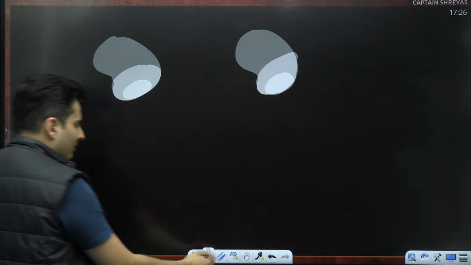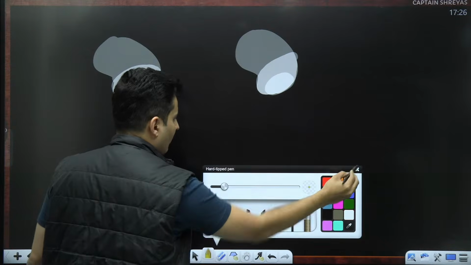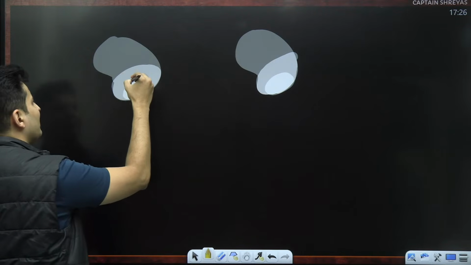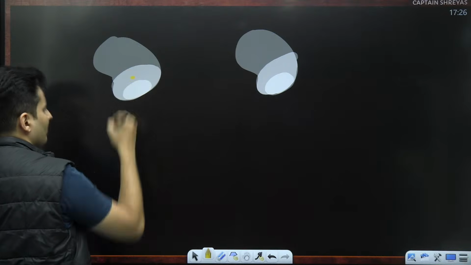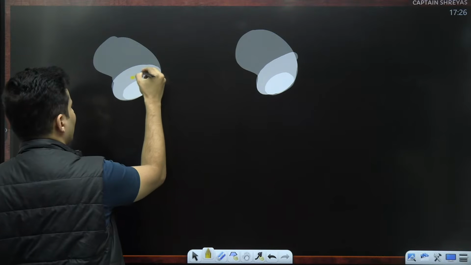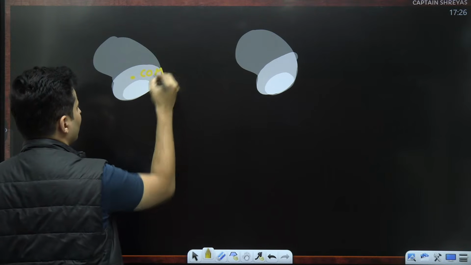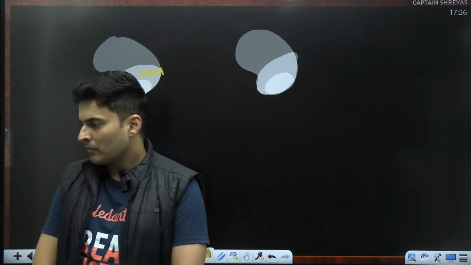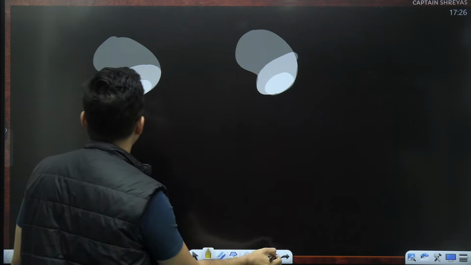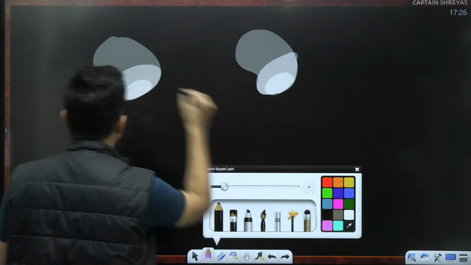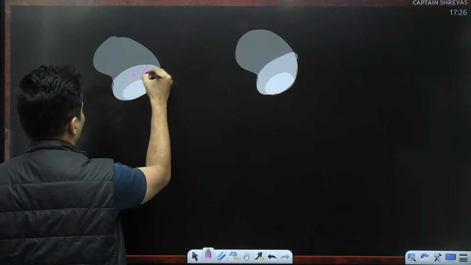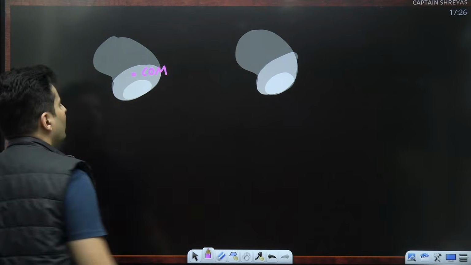If you ask me where the center of mass is, I will say the center of mass will probably be somewhere over here. Is that right, everyone? So probably use a different color. The center of mass probably is somewhere over here.